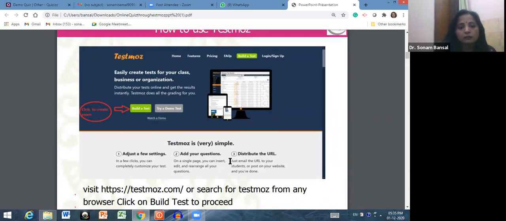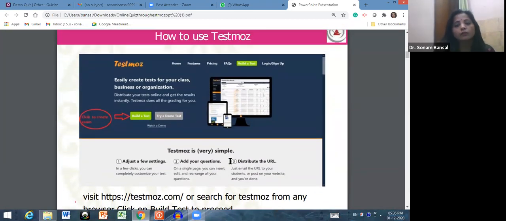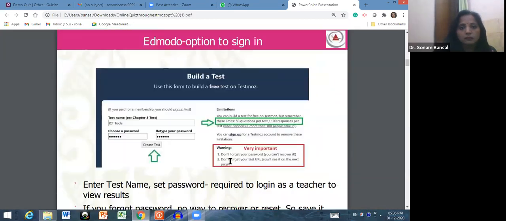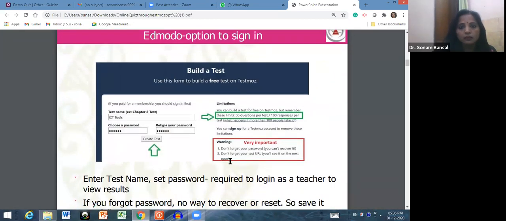Then, how to use Testmoz. Testmoz is basically easy to create, and this is the main interface of Testmoz. Yes, see, you can build your test in Testmoz, and you can upload or share that particular test in Edmodo.